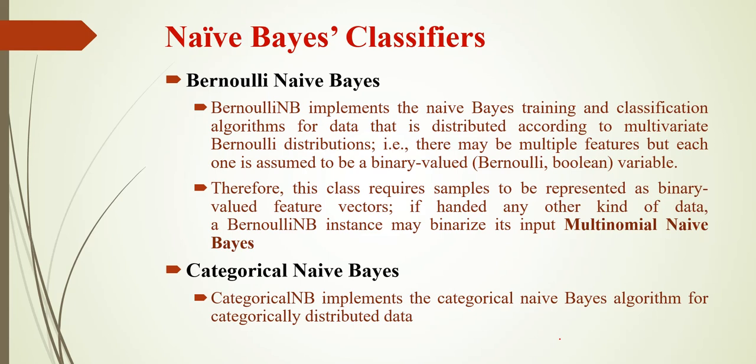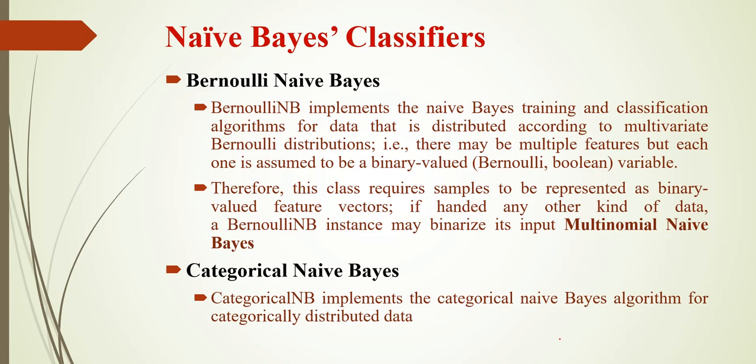Then categorical Naive Bayes implements the categorical Naive Bayes algorithm for categorically distributed data. Categorically distributed data is nothing but data where each value falls under one category. We have taken that weather data set, right? In that data set, each feature is distributed categorically.